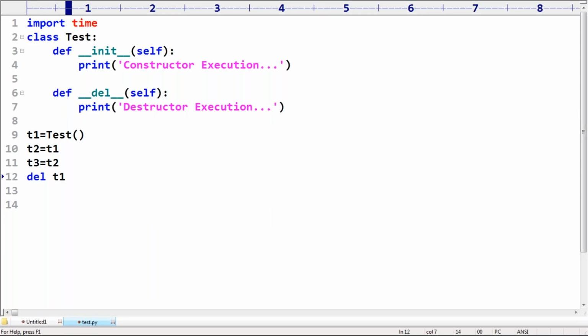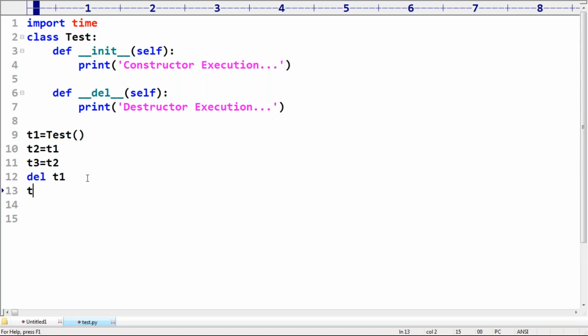Observe very carefully, sir. If I use del T1, then only the T1 reference variable will be gone, but the corresponding object is not going to be destroyed, sir. Because the reasoning is that the object is still having T2 and T3 references, since you removed only the T1 reference. That's why the object is not yet destroyed.